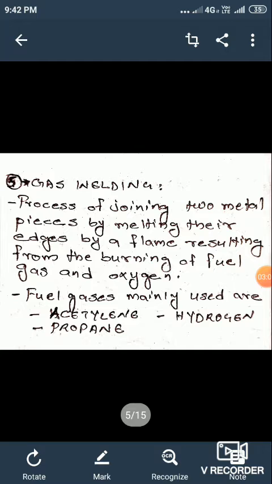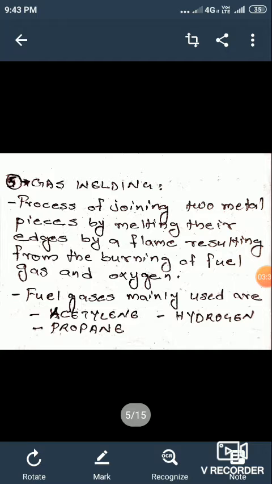Again, the acetylene flame is not stable at about 10 meters underwater. So submerged cutting and welding is reserved for hydrogen. Propane is mostly used in brazing, soldering and cutting operations rather than for welding.